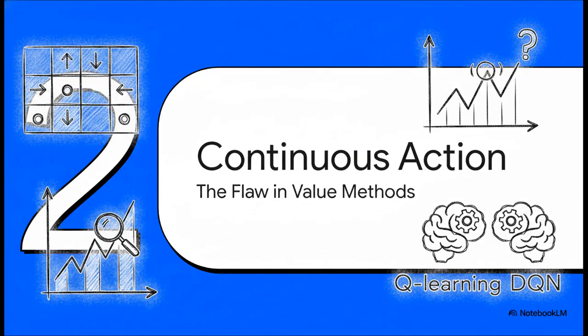To really grasp why policy gradients were such a massive breakthrough, we have to talk about the fatal flaw in the older methods. Before reinforce took over for complex problems, everybody relied on value-based methods. Think Q-learning or DQN. And those methods work by parameterizing the value function itself. To make a move, you evaluate all possible actions and just pick the one with the highest expected value. That's an operation called an argmax, which is great if your environment only has discrete actions, like just moving up, down, left, or right on a simple grid.